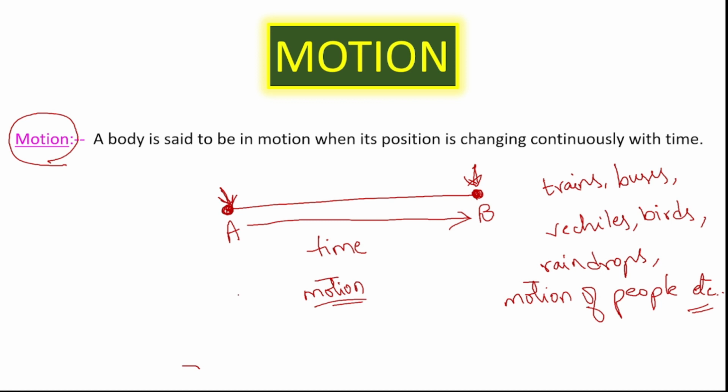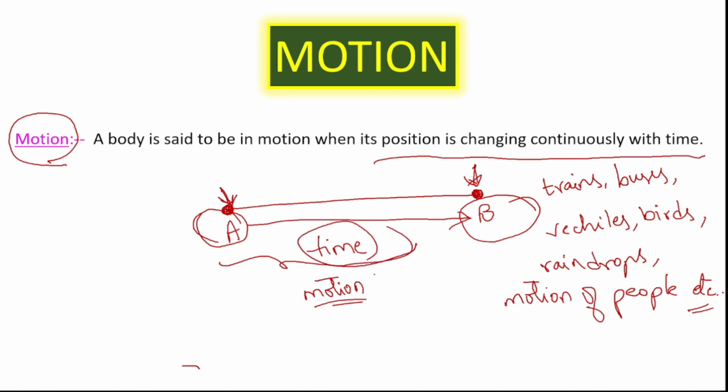Motion is simply defined as: a body or an object is said to be in motion when its position is changing with time. That is what we have discussed here, right? The car's position is changing from point A to B with respect to time. And this motion is always described with respect to the view of the observer. So let us take a small example for that point.